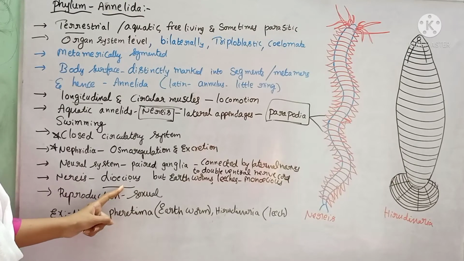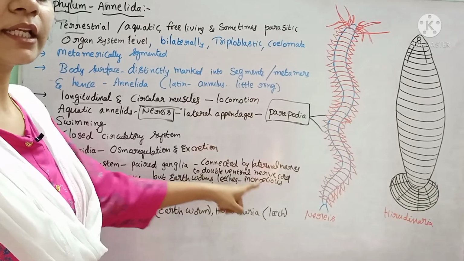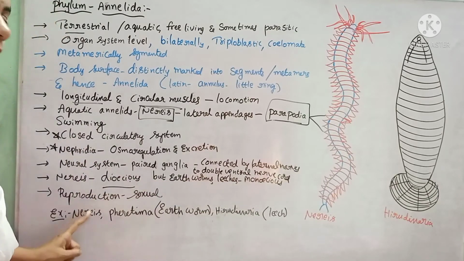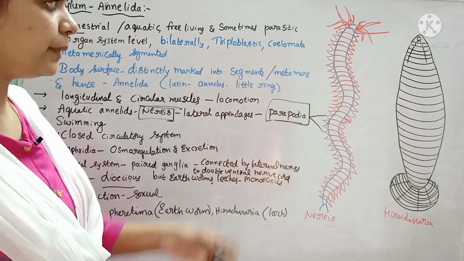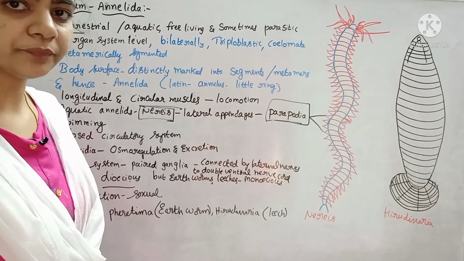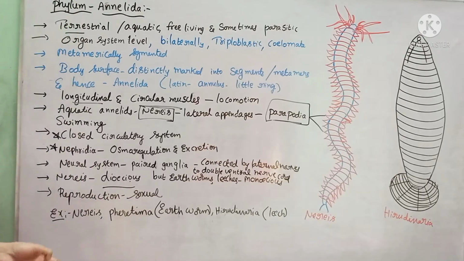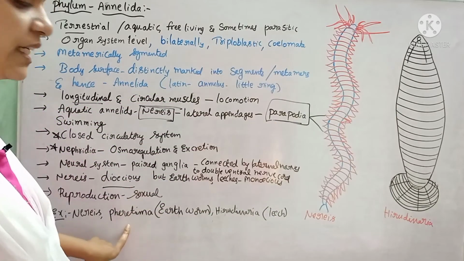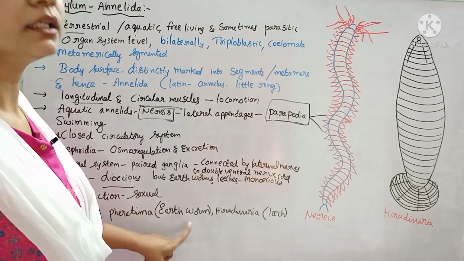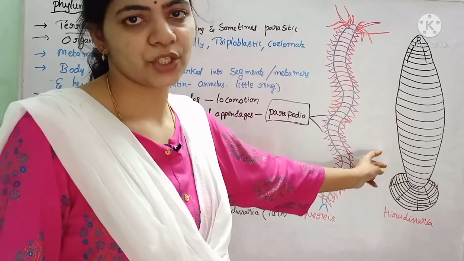So an example of the dioecious annelids is Nereis. Examples of the monoecious annelids are leech and earthworm. And reproduction is by means of sexual mode, the development is direct, and internal fertilization occurs in these. Here, if you see the examples of these organisms, Nereis is the aquatic annelid. Pheretima is called the earthworm. And Hirudinaria is nothing but the blood-sucking leech.